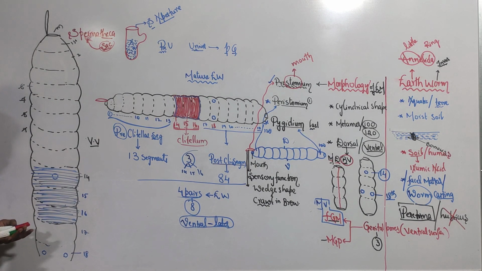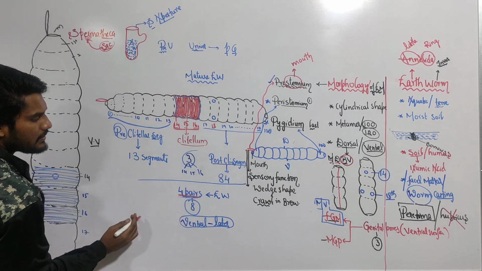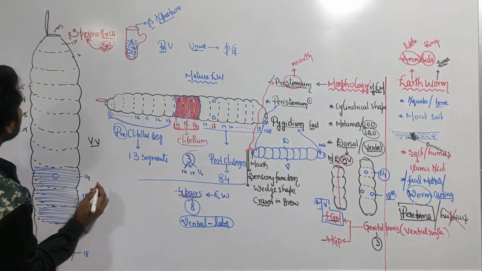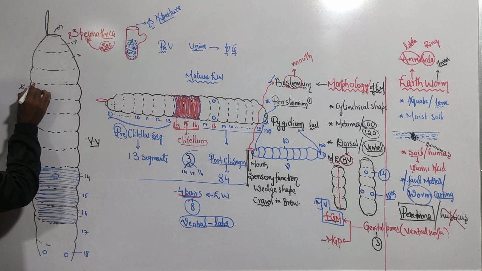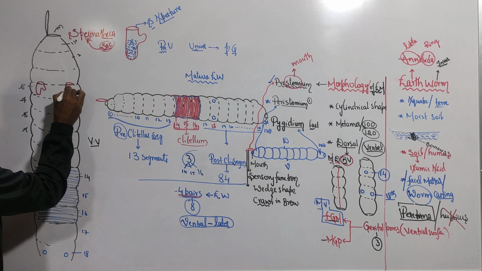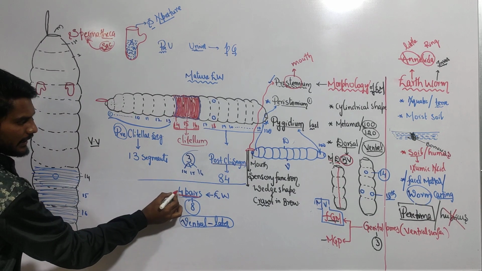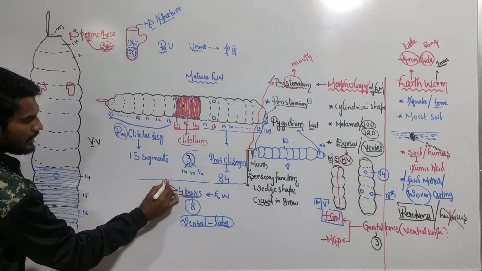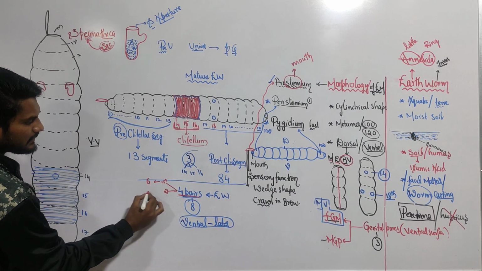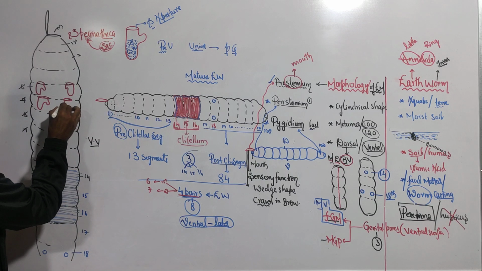Now, spermathecae are present in pairs. Total how many pairs? 4 pairs. In those 4 pairs, the first pair is present in the 6th segment. Like this. This is the first pair of spermatheca. Next one, second pair of spermatheca. First pair is present in the 6th segment. Second pair is present in the 7th segment. This is the second pair of spermatheca.